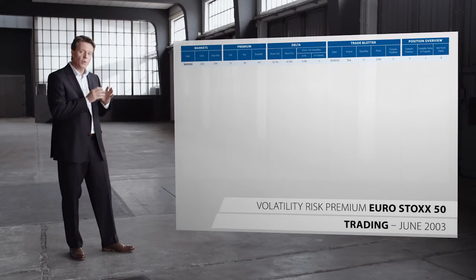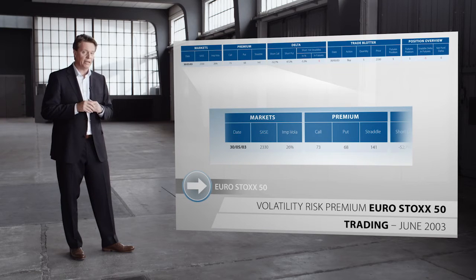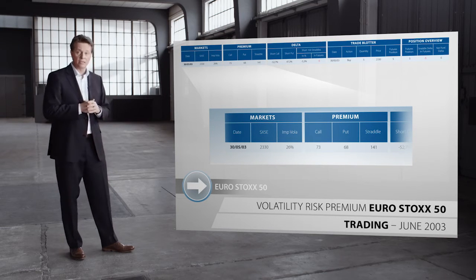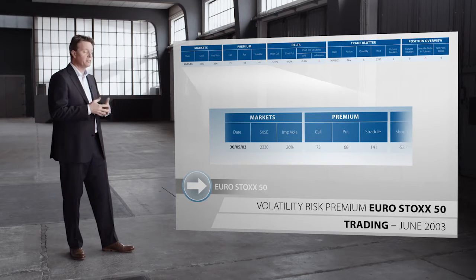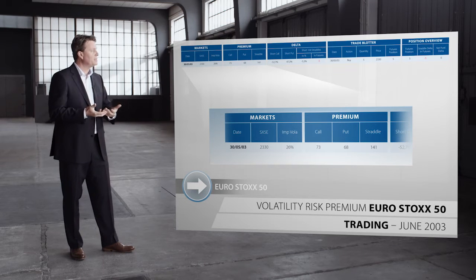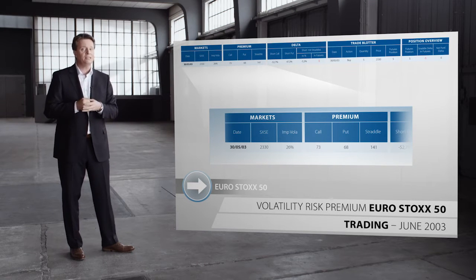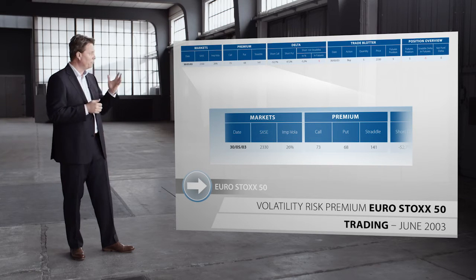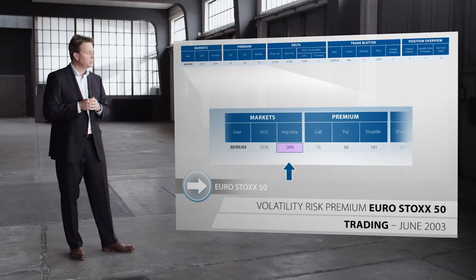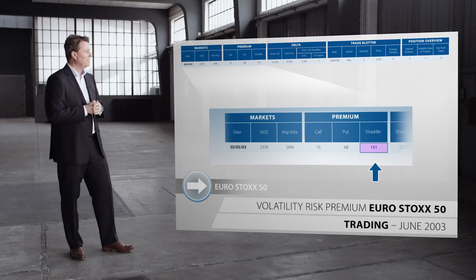At the beginning of the month, we sell a straddle, call and put, both struck at the money and with 1 month's maturity. The market is trading at 2,330, so we will strike the options at 2,325. By selling the options, we realize premium income, the level of which will depend upon the prevailing implied volatility level. In our case, volatility is trading at 26% and we receive 141 euros in premium.